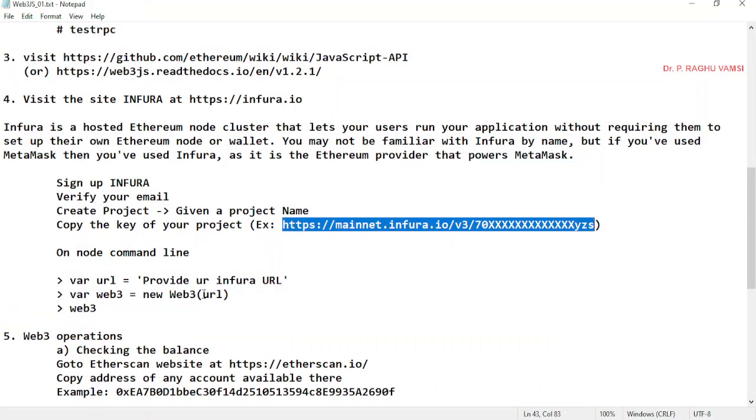So the same URL has to be placed here and can run here. There is not much discussion required for Infura. Just go through the Infura website and create your account with an email and create a project like this.